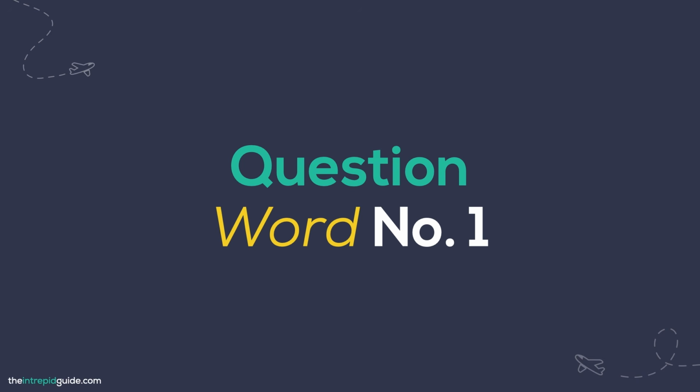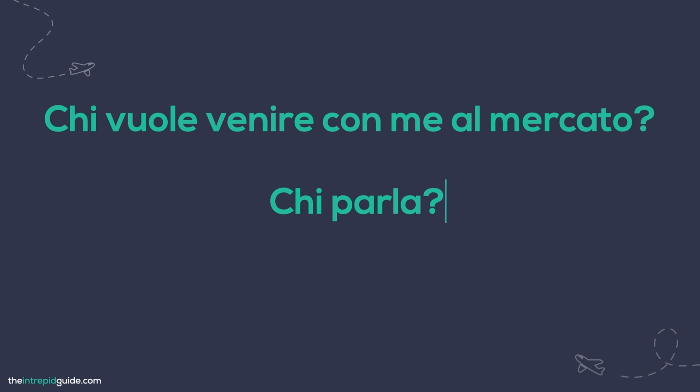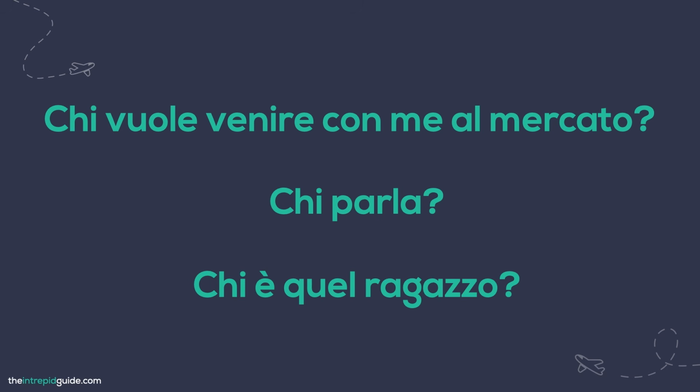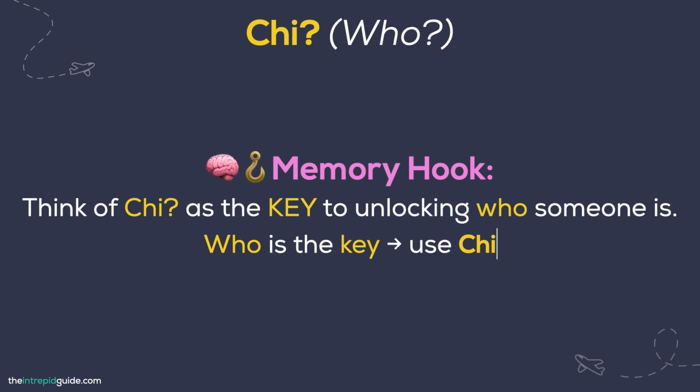Pronti? Iniziamo! Now the first question word comes up a lot in sentences like Chi vuole venire con me al mercato? Chi parla? Chi è quel ragazzo? Can you spot the question word here? It's chi. Think of chi as the key that you need to unlock who someone is, because that's what chi means. It means who. Now take a look at their translations.